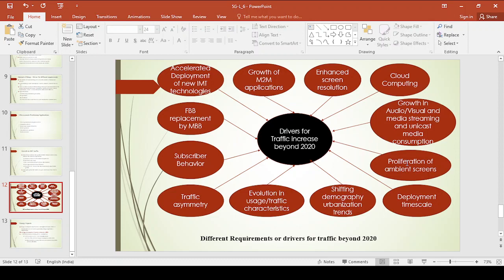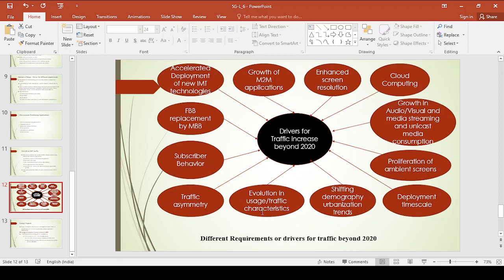Proliferation is nothing but rapid increase in the number of ambient screens. This is also one of the requirements for the growth in traffic beyond 2020. Deployment scale. And next we have demography in urbanization trends. This is also one of the requirements for traffic beyond 2020.